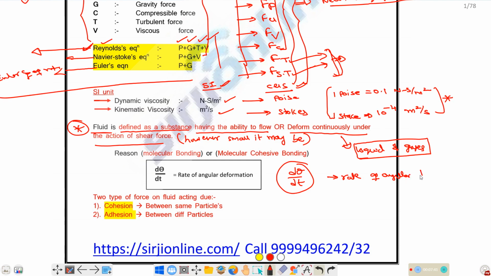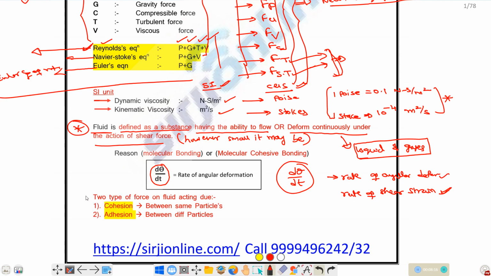Okay, so next, d theta by dt, this is the term we indicate as rate of angular deformation or rate of shear strain. Both these terms are the same. So first we know the definition of fluid: fluid is the thing that, if you apply any amount of shear stress, will continuously deform, and it cannot resist any small amount of shear stress. After that, what is d theta by dt? D theta by dt is rate of shear strain or rate of angular deformation.